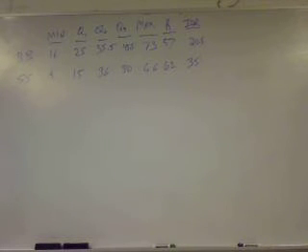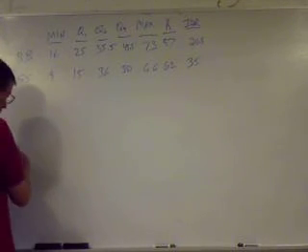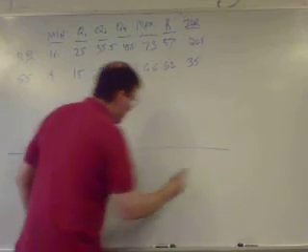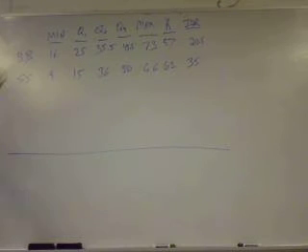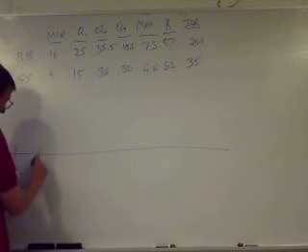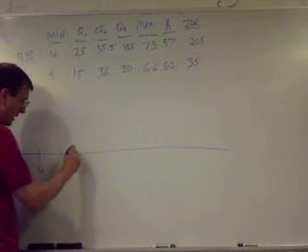Part C is to find the box plots. Well, what we do is we draw a number line which includes all of the data points. So we'll go from 0 up to 80.